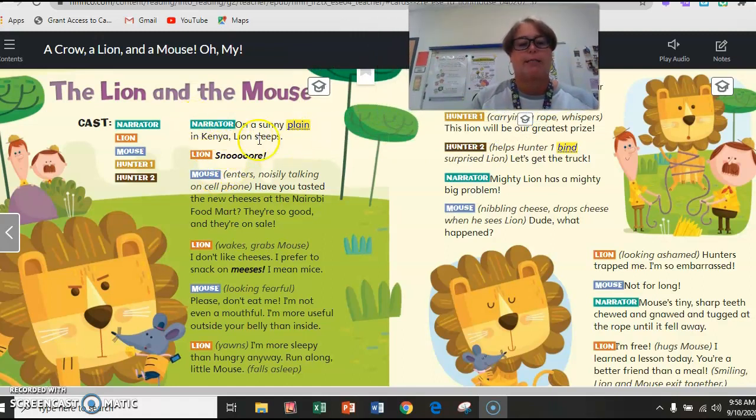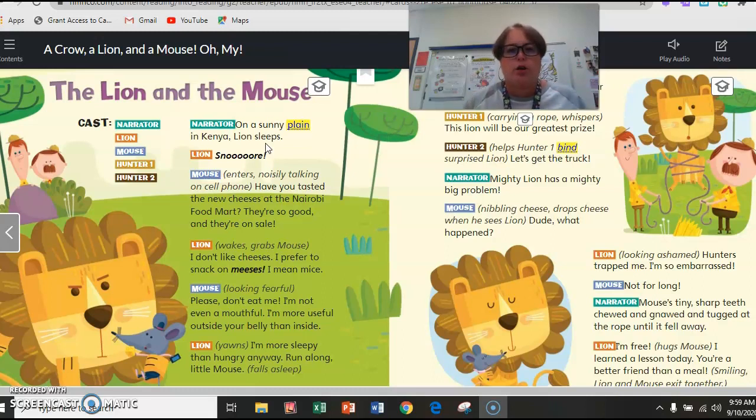Remember right here where it says on a sunny plain in Kenya, the lion sleeps. That right there tells us the setting of this story. It was on a plain in Kenya. And let's kind of just recap the story. So the lion fell asleep. The hunter snuck up on him. He was asleep. He didn't even hear them coming. They bind him up with a rope. Remember that power word, bind? They bind him up with a rope.